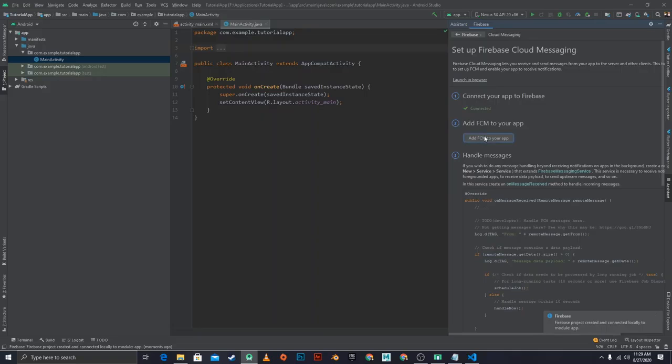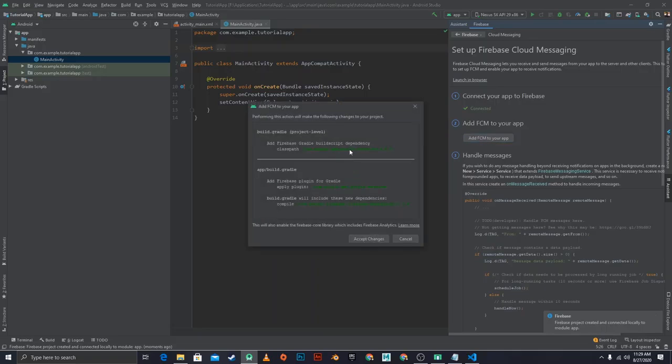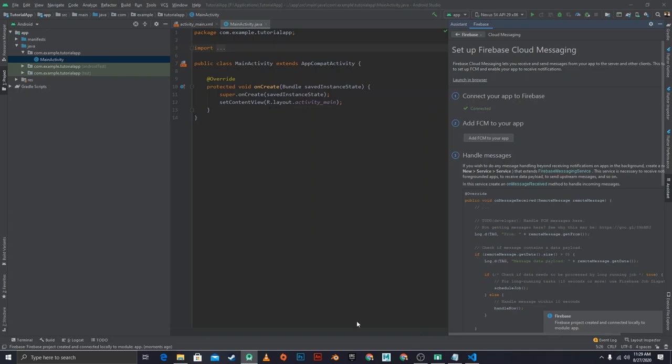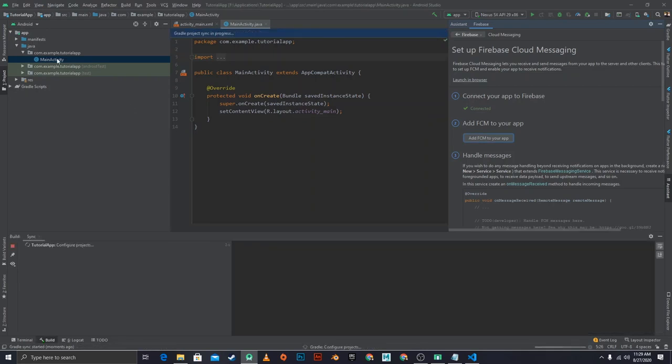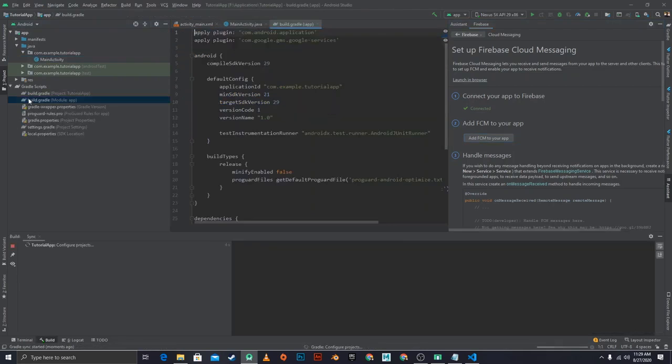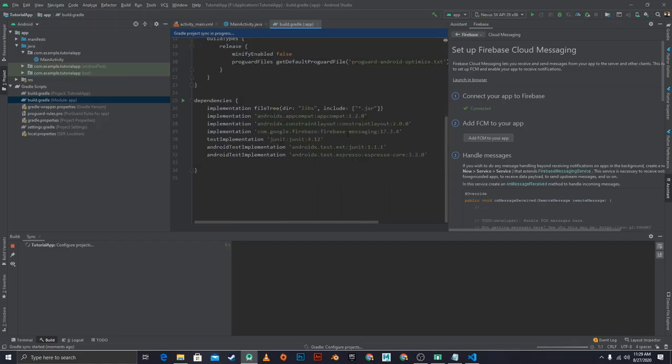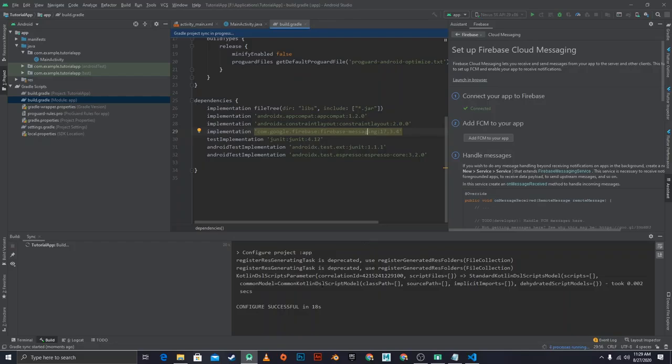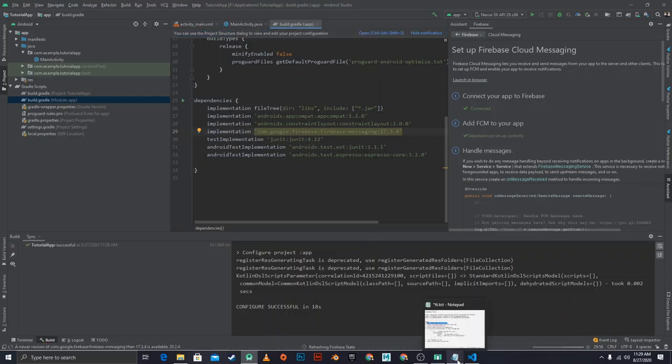Alright, and then I'm going to add Firebase Cloud Messaging to my dependencies, so it's going to add it to the app build Gradle and also the project level build Gradle. So we're going to accept changes, and it's going to do that right there. You can see the changes if you open up build Gradle right here. It's going to be adding Firebase messaging and any other necessary dependencies. Just give it some time. It shouldn't take more than a couple seconds. Yep, 18 seconds. That was pretty fast.